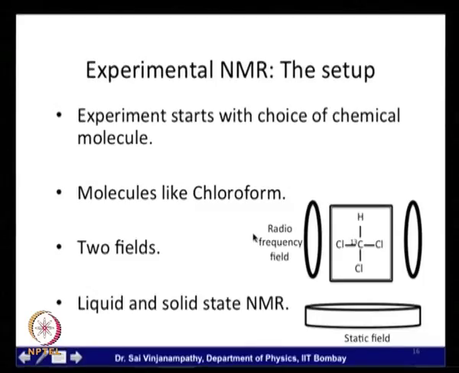So let me describe briefly the experimental techniques that are involved in NMR. The experimental setup of NMR involves a compound such as chloroform suspended in a liquid, which I've diagrammatically represented here as this box, between 2 fields. One of them is a static magnetic field and the other of which is a radio frequency field. There are 2 common types of NMR, liquid and solid state NMR.